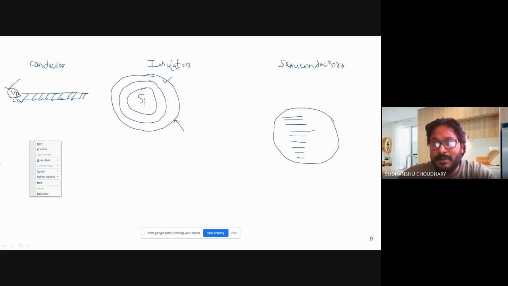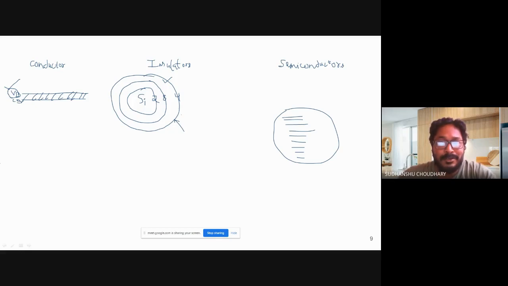So I'll repeat once again: all materials have energy levels. Materials have atoms, and atoms have electrons associated with them. For example, the silicon atom has atomic number 14. So 2 electrons occupy the first orbital, then 8 in the next, 1s, 2s, 2p, and this is the 3s, 3p orbital, the last one, which will have 4 electrons in the outermost shell.